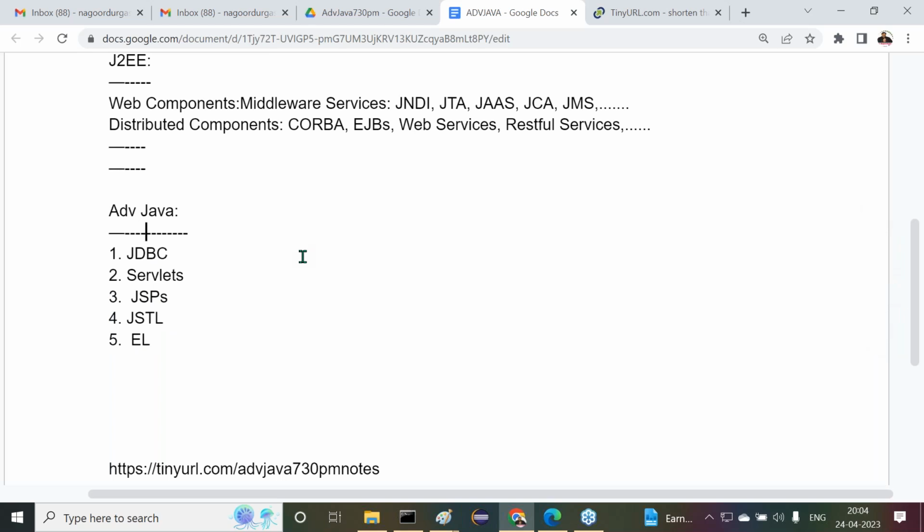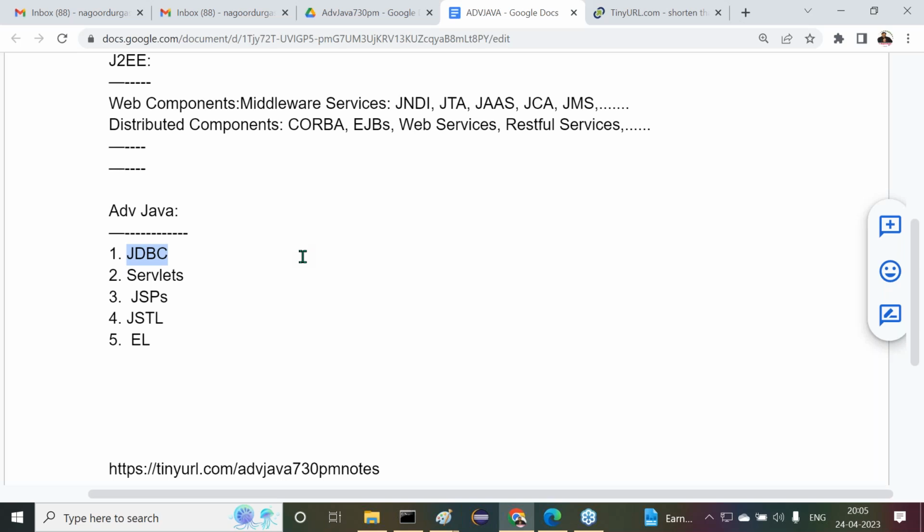But I have a question now. Today itself I'm going to start JDBC directly. I'm ready to start JDBC. Are you ready to accept JDBC immediately? Are you in a position to understand JDBC? Accepting in the sense, are you ready to understand JDBC? Do you have complete awareness of JDBC? I can start JDBC right away, no problem. But how many of you are able to understand JDBC completely?